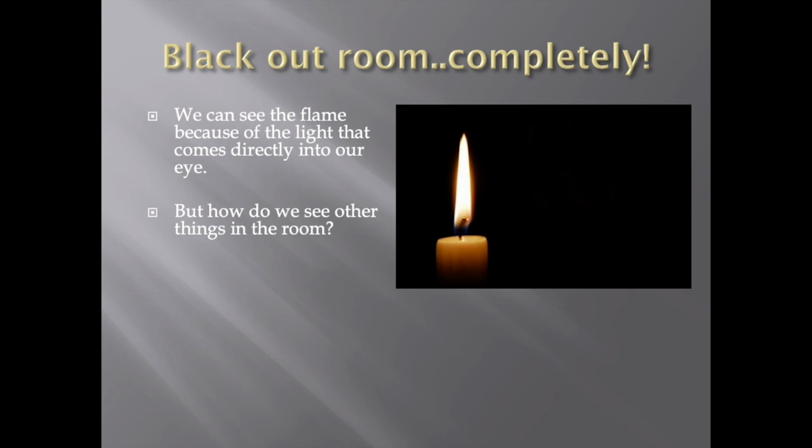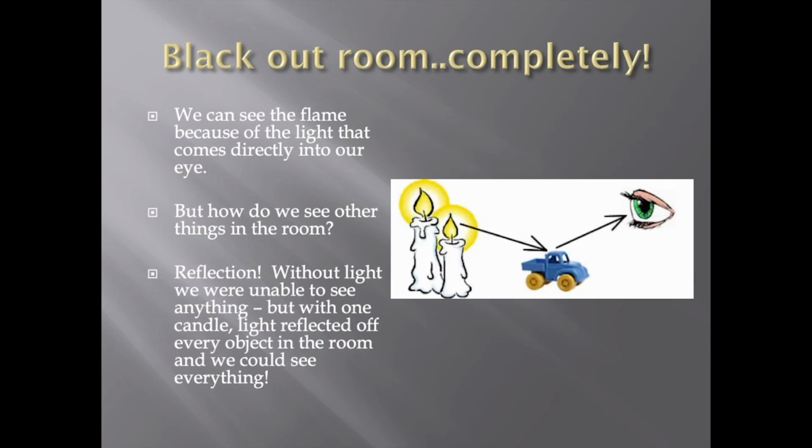So if you black out your room completely, no light in your room at all, you can see a flame in a candle because the light comes directly to our eye. But how do we see other things in the room? Reflection.